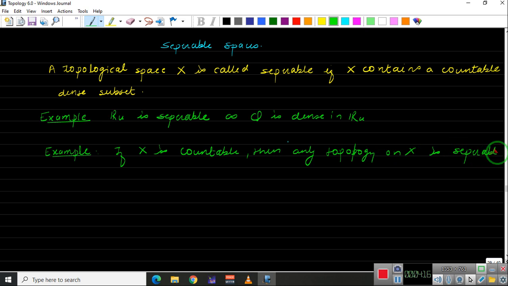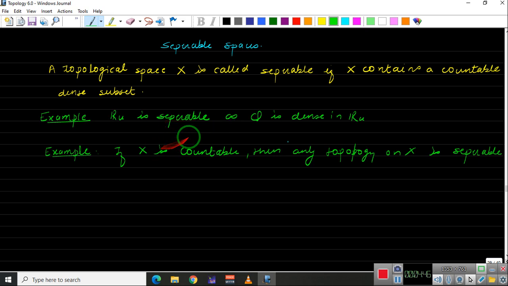This is very simple, because we know that X is dense in itself: the closure of X is equal to the whole of X. And if X is countable, then we are done, because we have a countable dense set, and hence X is separable. That same thing we cannot use here, because R is not countable, so that will not work for our example.